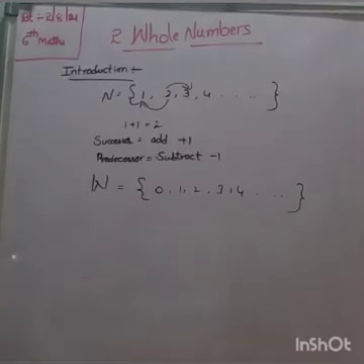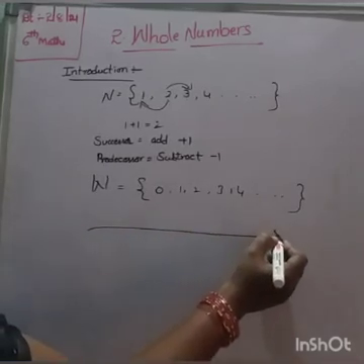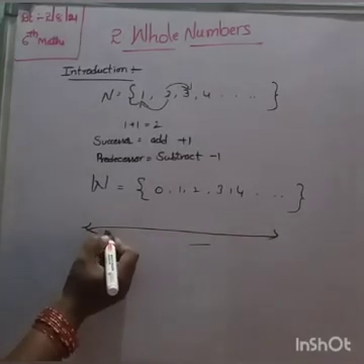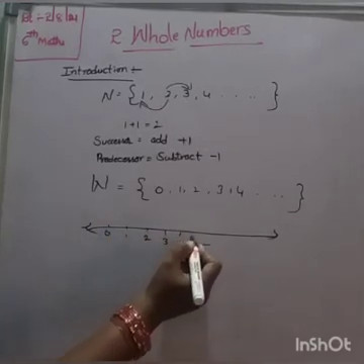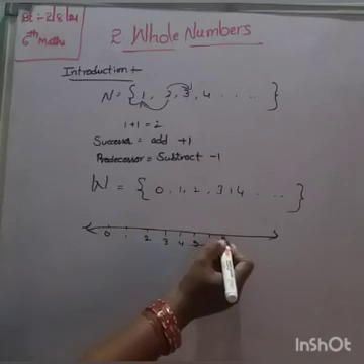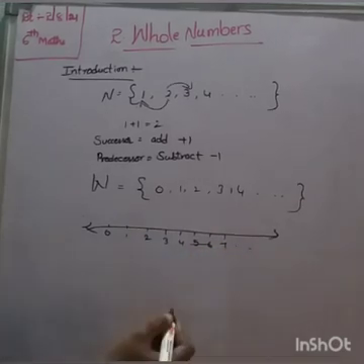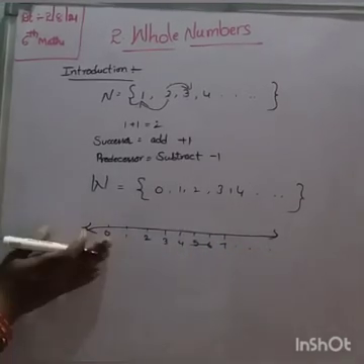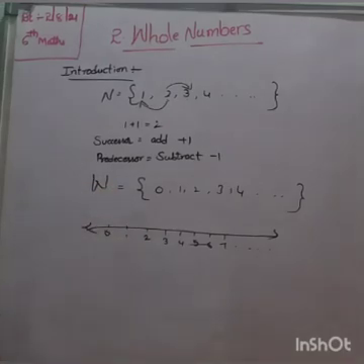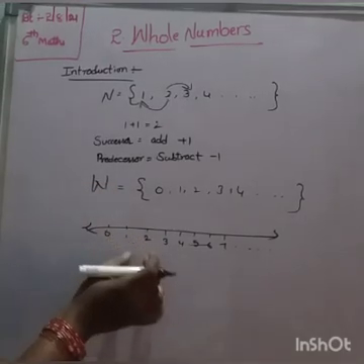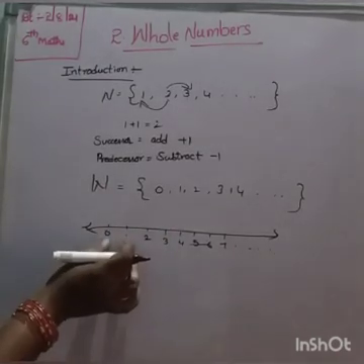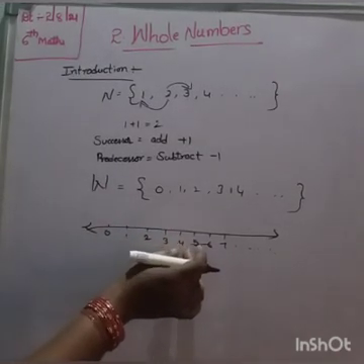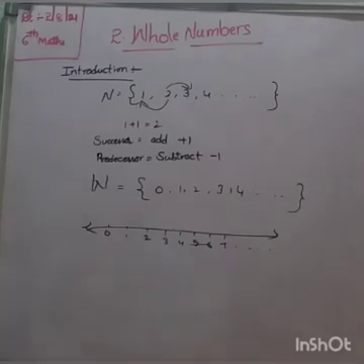How to represent whole numbers on a number line? Look here children, this is a number line: 0, 1, 2, 3, 4, 5, 6, 7. This is how we represent whole numbers or natural numbers on a number line. Between 0 to 1, 1 to 2, 2 to 3, 3 to 4, each is 1 unit.